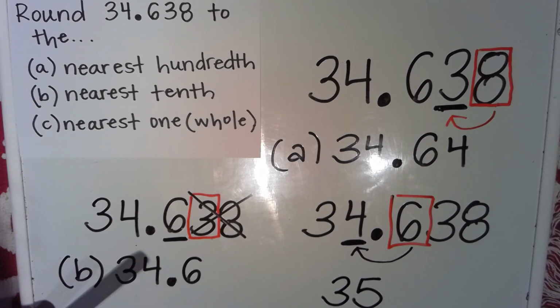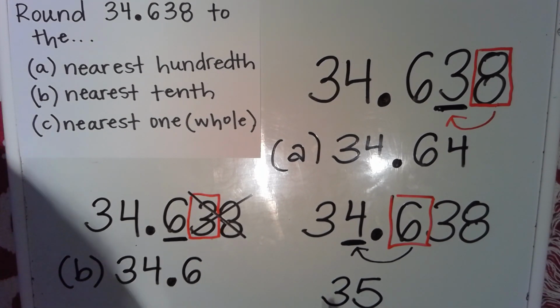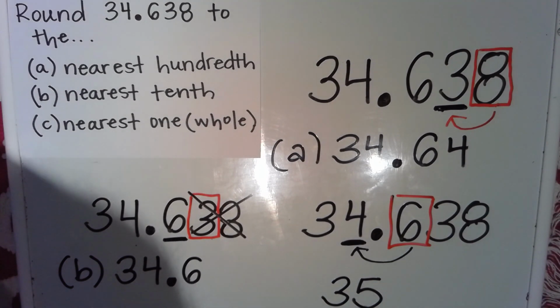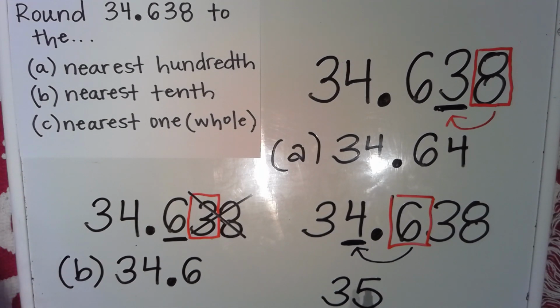So 34 and 638 thousandths rounded to the nearest whole or the nearest one is 35. It's about 35 ones.